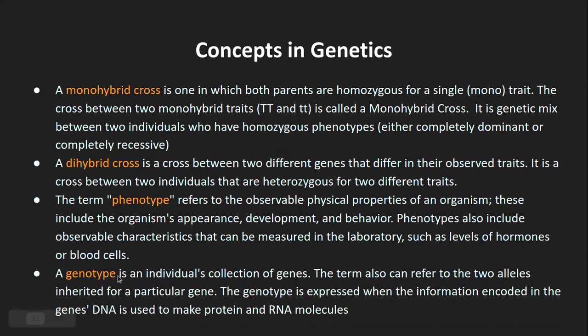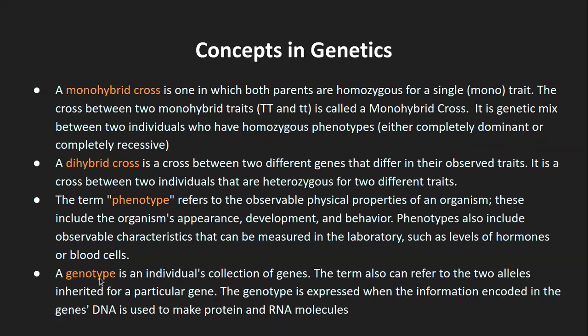Like I had said, for one particular characteristic in your body, that is the phenotype, we will have one particular gene. So that's what is genotype. And this term also refers to the two alleles that are inherited for a particular gene. Genotype does not mean only a gene.